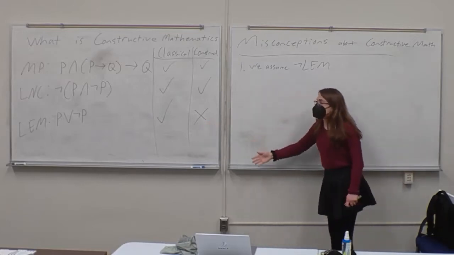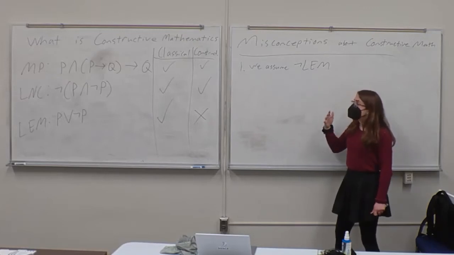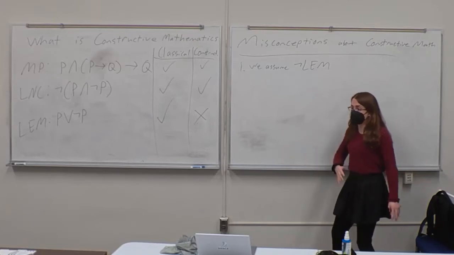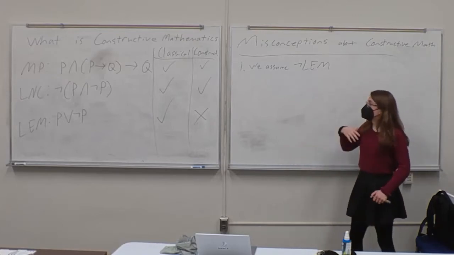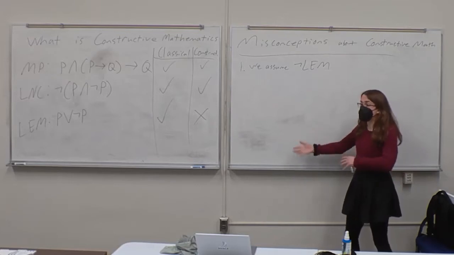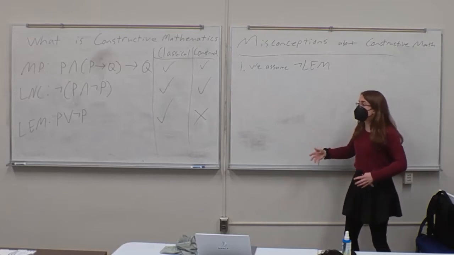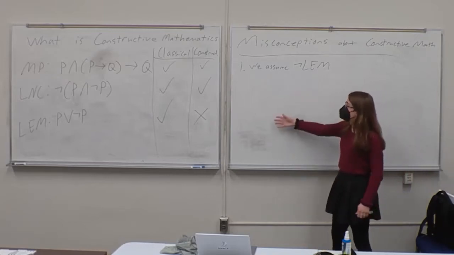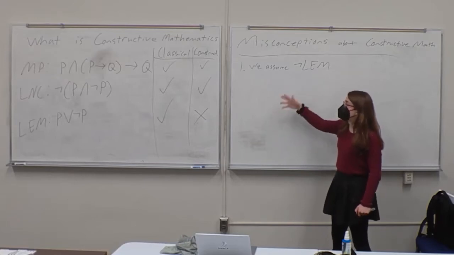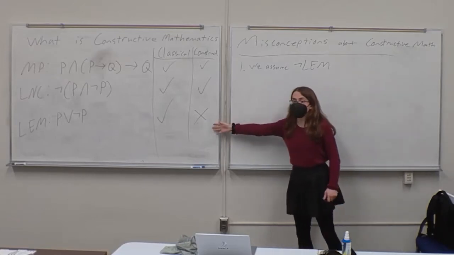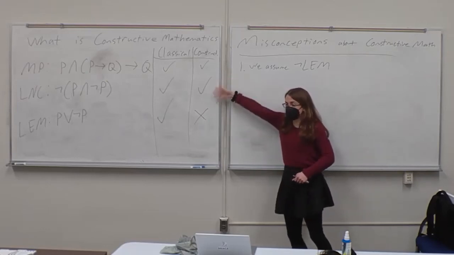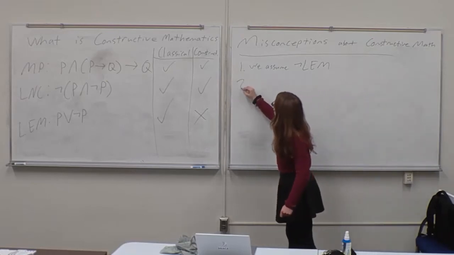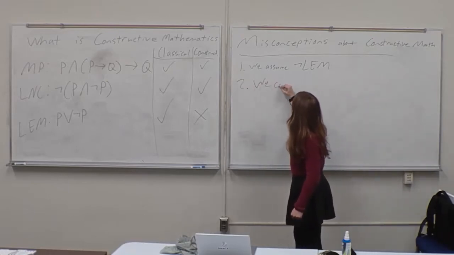It's in the same way that if you're talking about a group, for example, you can assume it's abelian, but you could also just not make any statement whatsoever about whether it's abelian or not abelian. One of the benefits is that something you prove about a group without assuming it's abelian or not abelian holds true both when it is abelian and when it's not abelian. So one of the abstract benefits of constructive mathematics is that any result you have is applicable to cases both when the law of excluded middle is true and when it's false, as long as all these other axioms are also assumed.